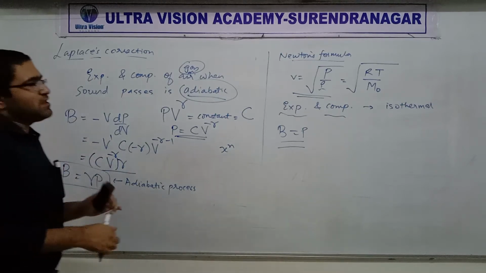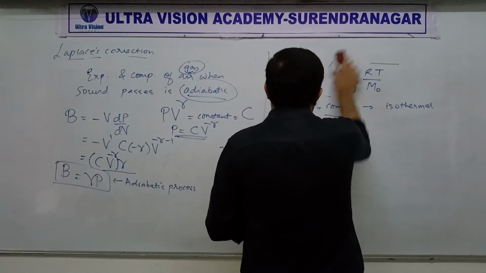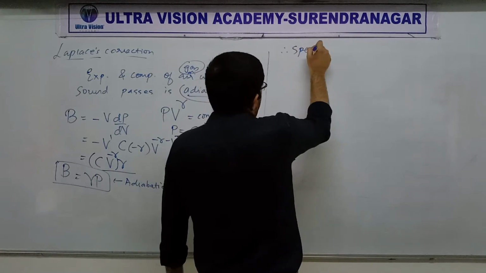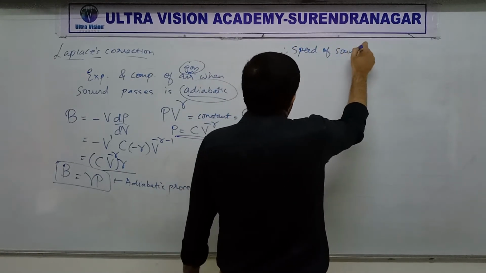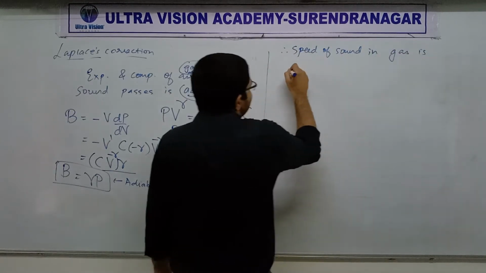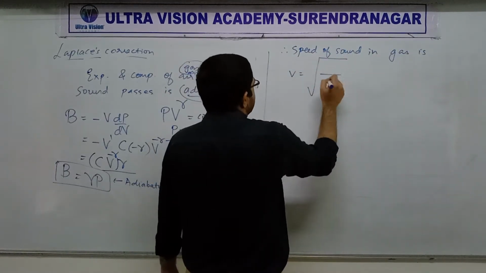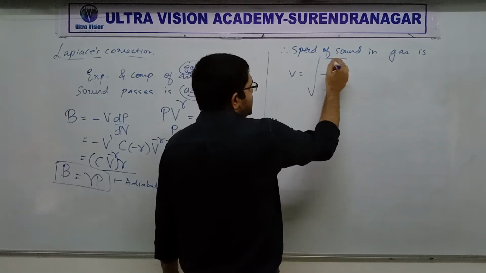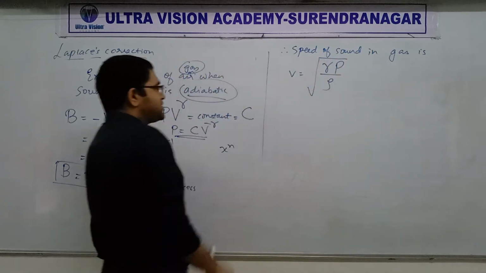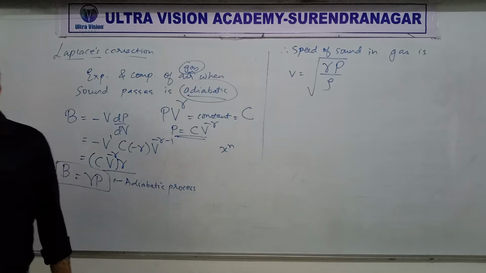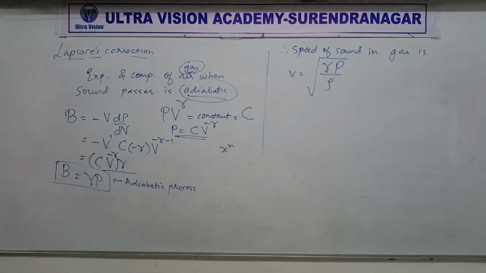So let's put it there in the standard formula of longitudinal waves. You could write there for speed of sound, which is actually a longitudinal wave in a gas, v equal to under root B by rho. But instead of B, I am writing gamma P. Understood this step, everyone? Instead of B, I am writing gamma P. Clear or not clear? Raise your hand so I know.